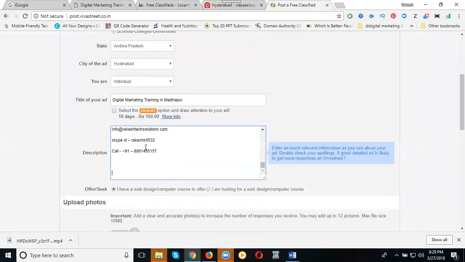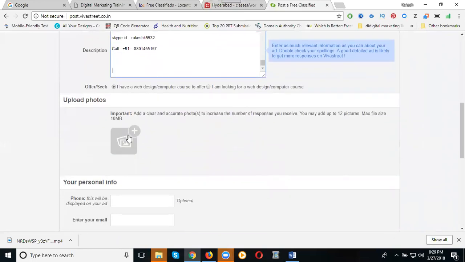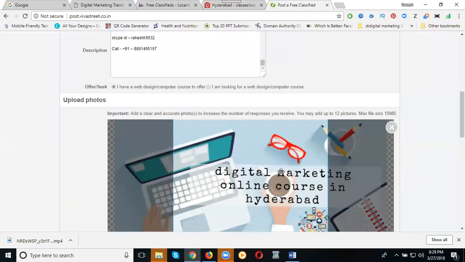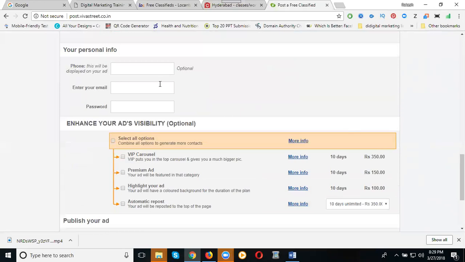Add your content with your blog, website link and video link along with the number and email ID. Just scroll down here. They accept 12 pictures. Please note Vivastreet accepts 12 pictures. Now click. So I'm adding my 12 pictures here. Just crop the image. Now add your phone number. Phone number is mandatory for your classifieds, and email address. They can easily contact you by this email address and phone number.